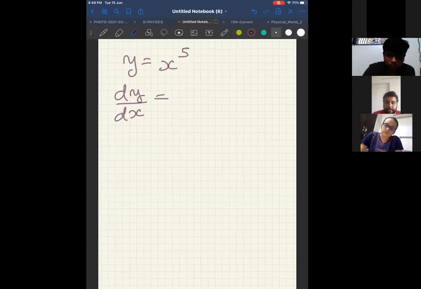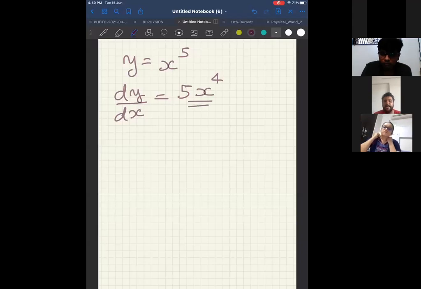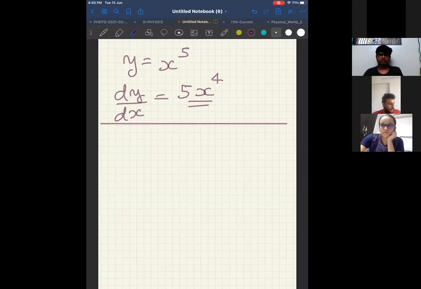Now can I say differentiation of x power 5 is 5 into x power 4 directly? That is what x power n is: n into x power n minus 1. Can I say this is correct? So the answer is 5 into x power 4 itself. All correct? Now, next question.